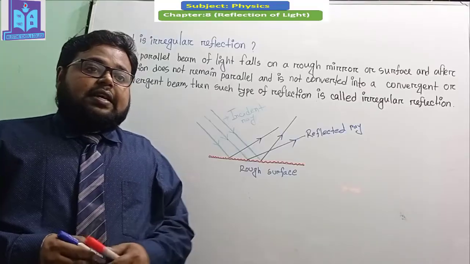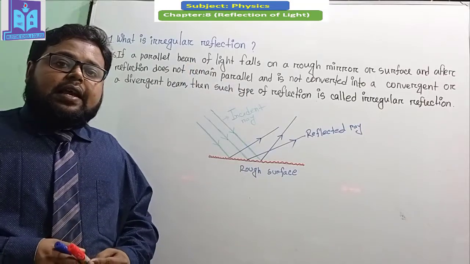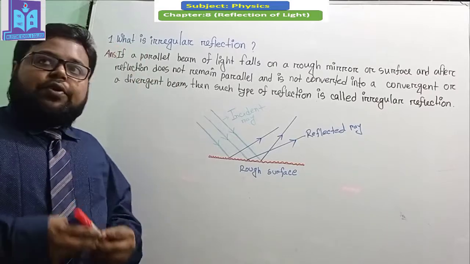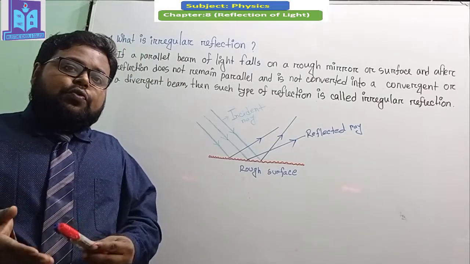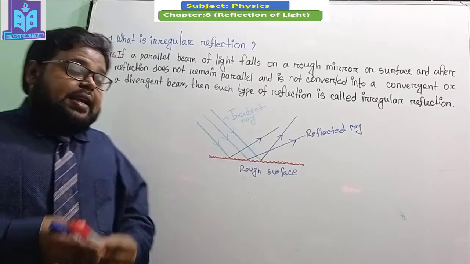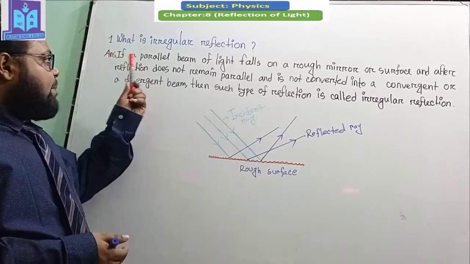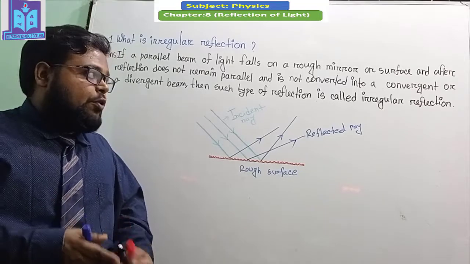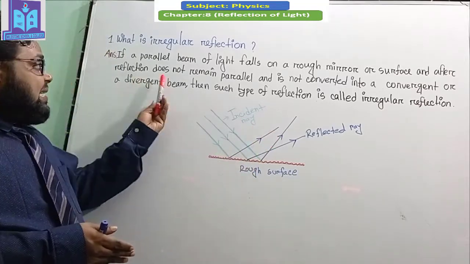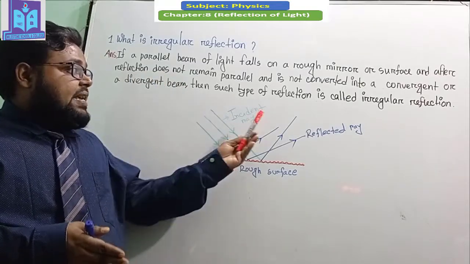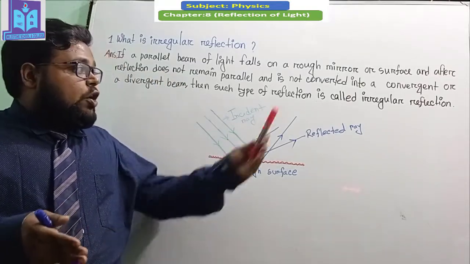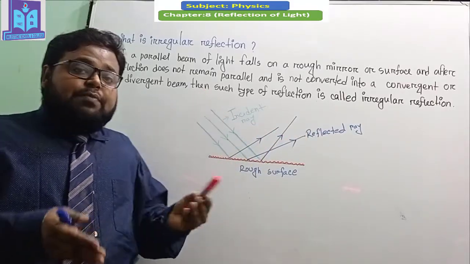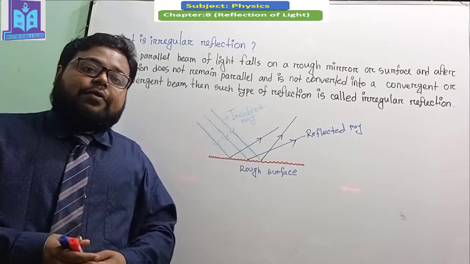My dear student, this is our first question, and here you can see that the question is, what is irregular reflection? Do you know what is irregular reflection? If a parallel beam of light falls on a rough surface or rough mirror, after reflection it does not remain parallel and is not converted into a convergent or a divergent beam, then such type of reflection is called irregular reflection.